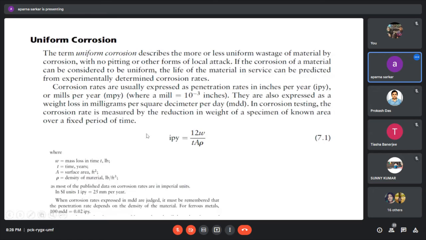Formula: IPI is equal to 12 W divided by T A rho, where W is the mass loss in time, 12 is a constant, T is the time in years, A is the surface area, and rho is the density. And what is this IPI? That is the uniform corrosion rate.